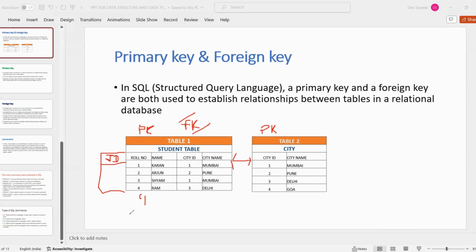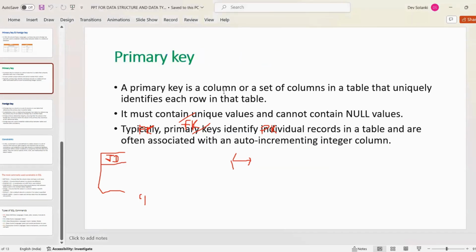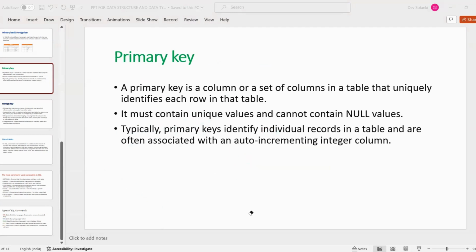Let us understand the definition. Primary key is a column or a set of columns in a table that uniquely identifies each row in that table.